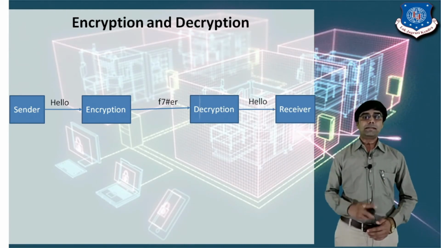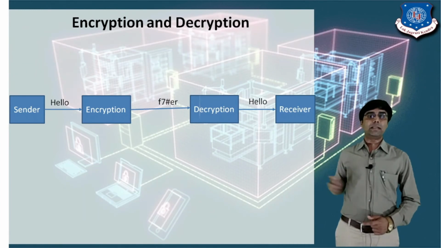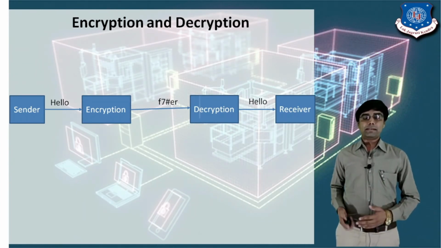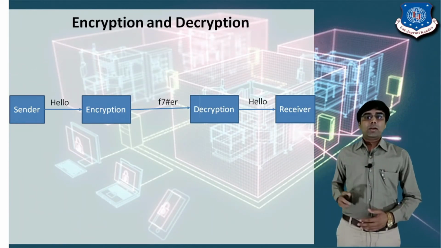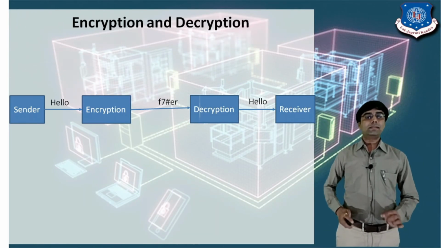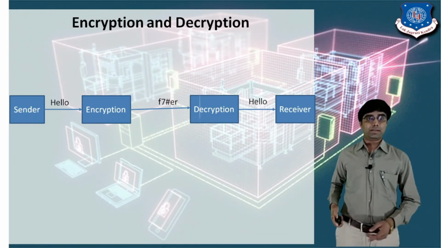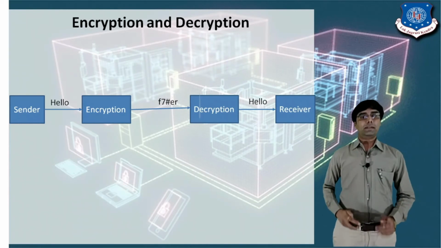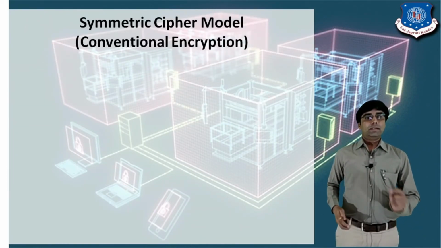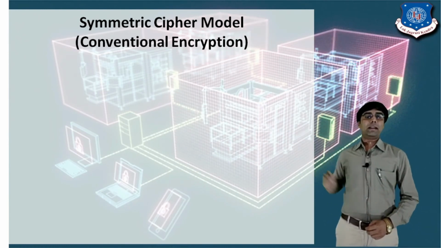The receiver doesn't understand this message, so the receiver first decrypts the message with the same key, right? And after decrypting the message, it generates the original message. It means that hello is there, right? So this is the secure communication between the sender and the receiver, right? So I hope this idea is clear. Okay, the next is the symmetric cipher model.